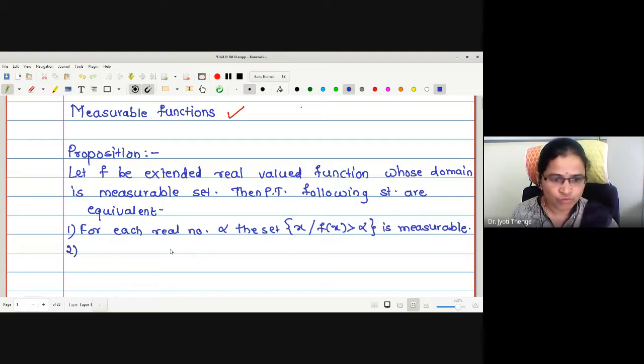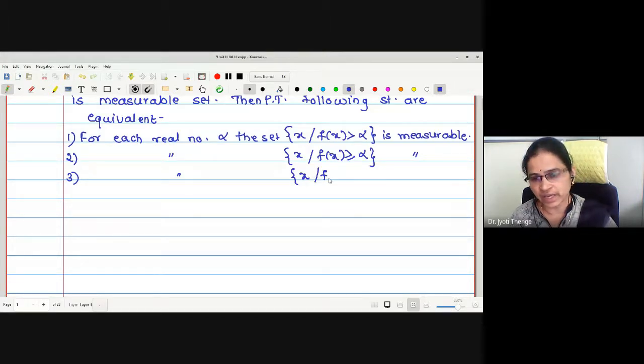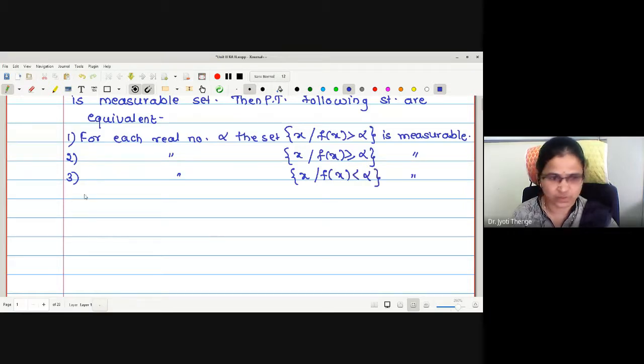Number two: for each real number alpha, the set of X such that f of X is greater than or equal to alpha is measurable. Number three: for each real number alpha, the set of X such that f of X is strictly less than alpha is measurable. Number four: for each real number alpha, the set of X such that f of X is less than or equal to alpha is measurable.